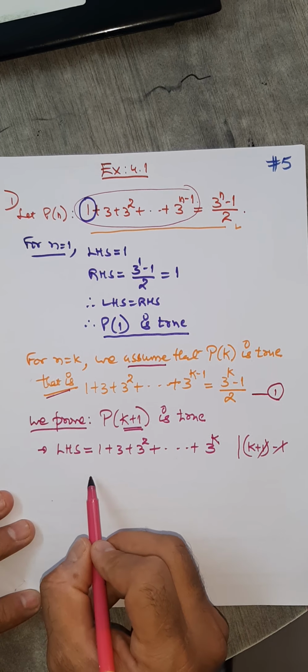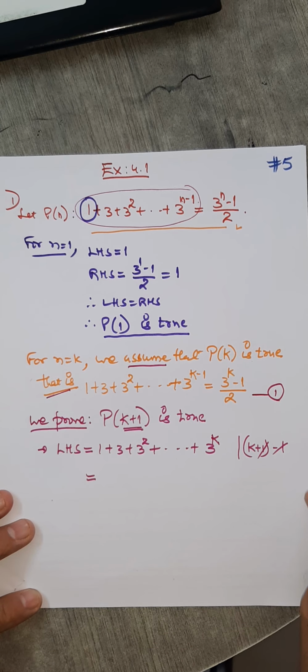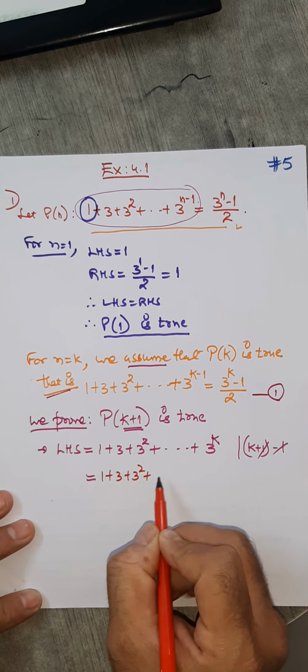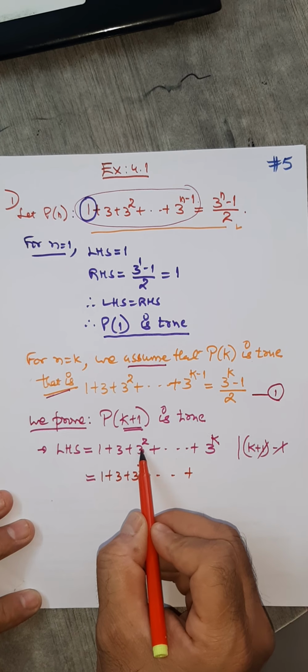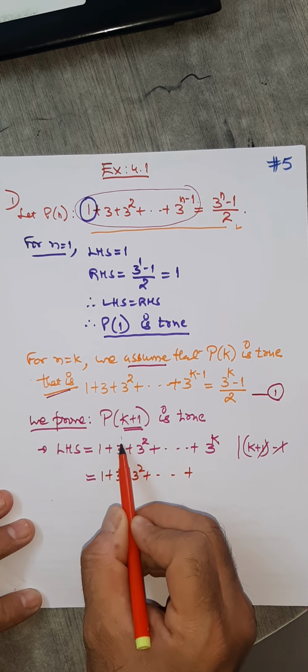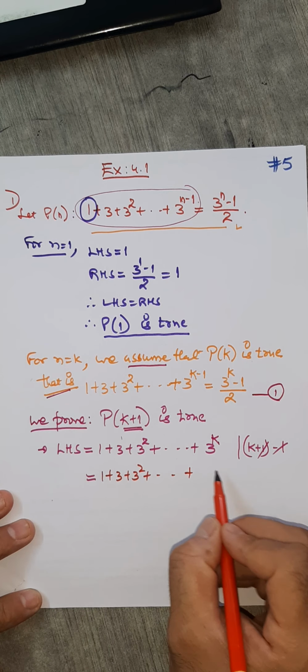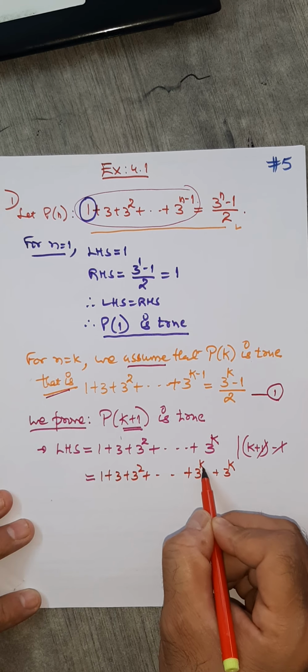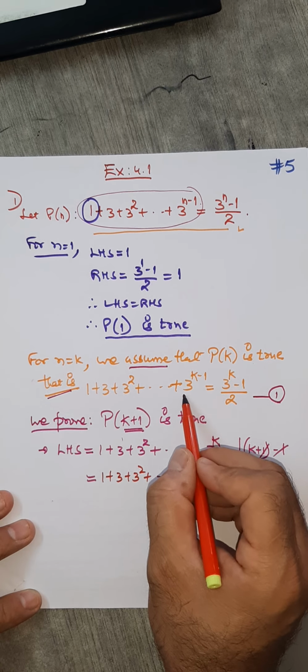Right? Okay. Now, as we did in the previous example, what do we do in the next step? We write the previous step. 1 plus 3 square. Here see, 3 raised to 2, the previous one is 3 raised to 1, that is one less power. Your last term is 3 raised to k, so what's the previous term? That is 3 raised to k minus 1. It is always this, remember.